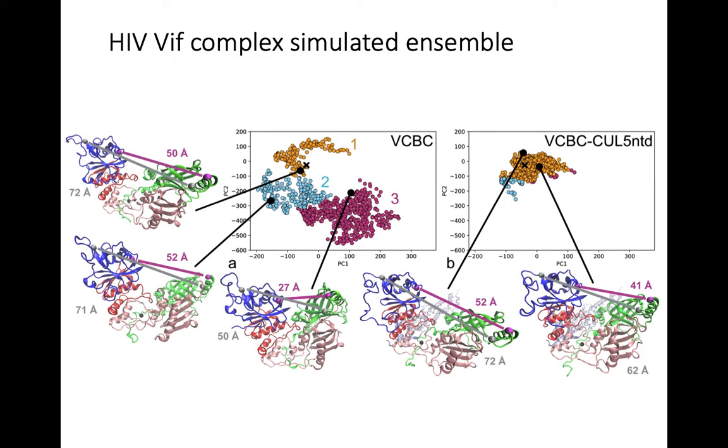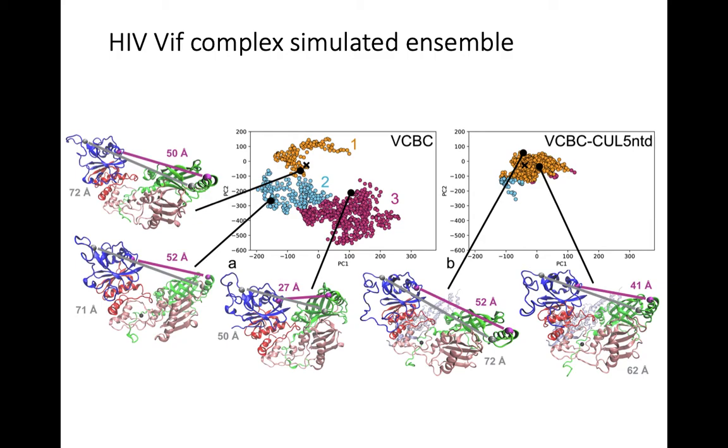Importantly, in the VCBC CUL5 ensemble, we identified the same types of clamshell opening and closing and twisting motions of the complex. However, the sampling along these types of motion is reduced, as indicated by the magenta and gray distances on the figure, which have not changed as much in the VCBC CUL5 ensemble as they do in the VCBC ensemble.